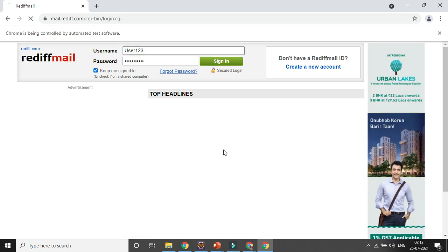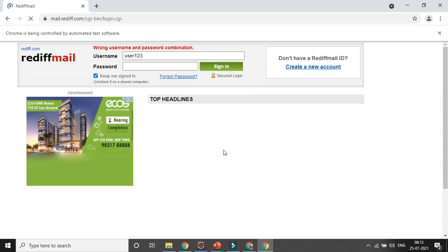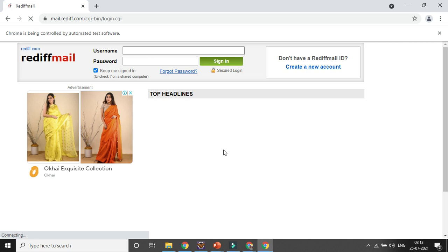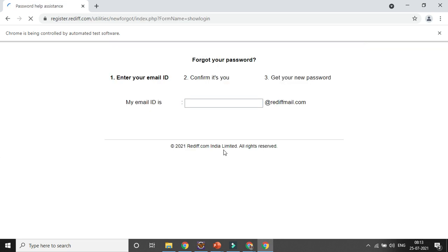After that it will go for the second test case, where it will enter the username and password fields and click on the forgot password link. You can see my test case is executed based on the keyword I have given in my Excel sheet, which is test case.xlsx, right?